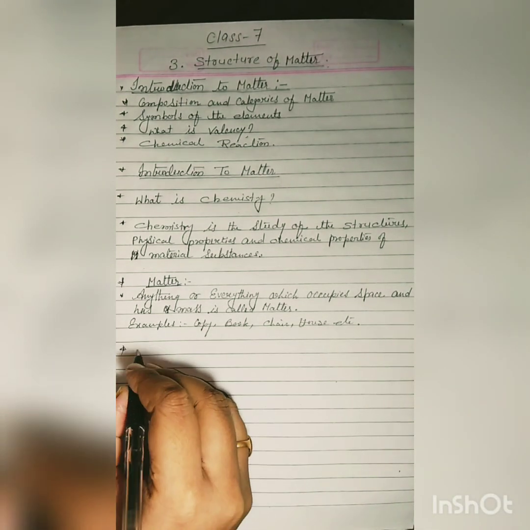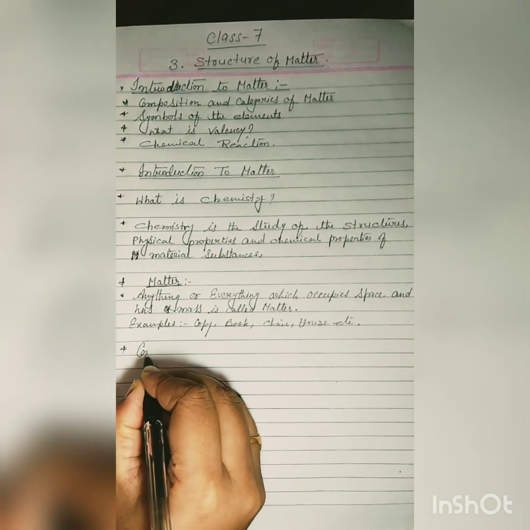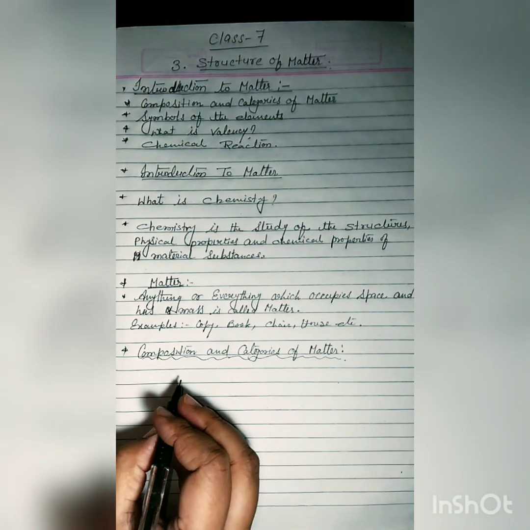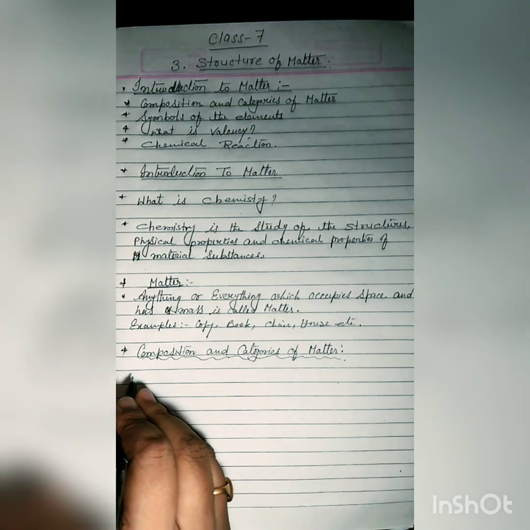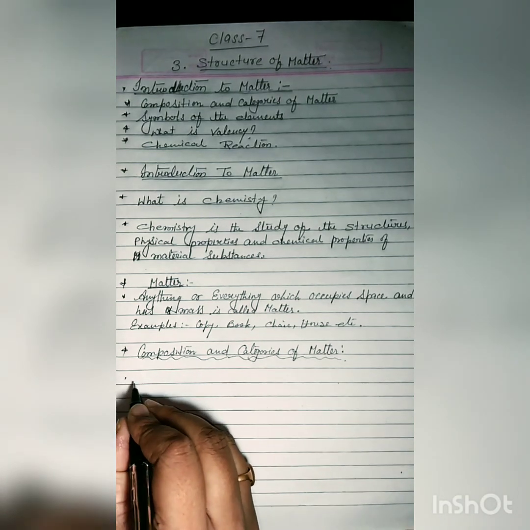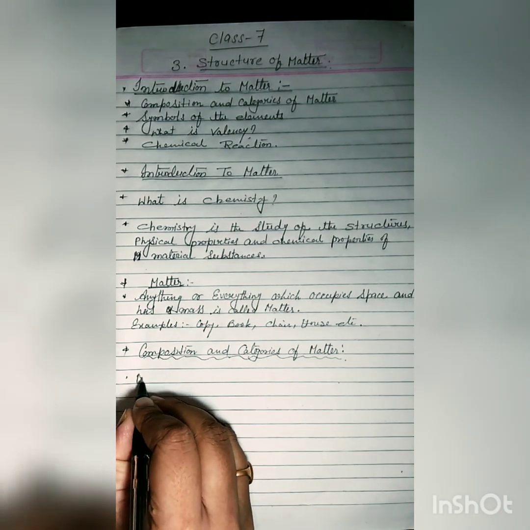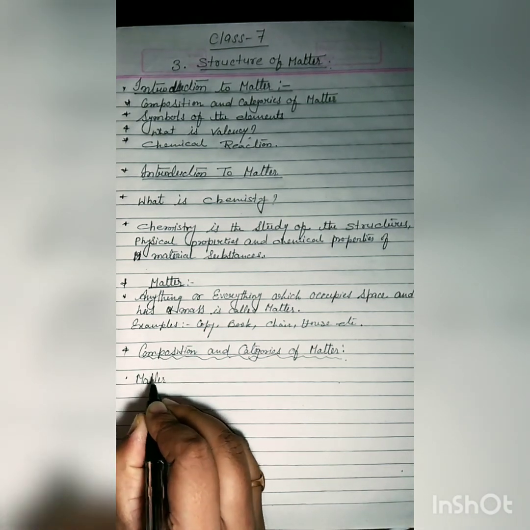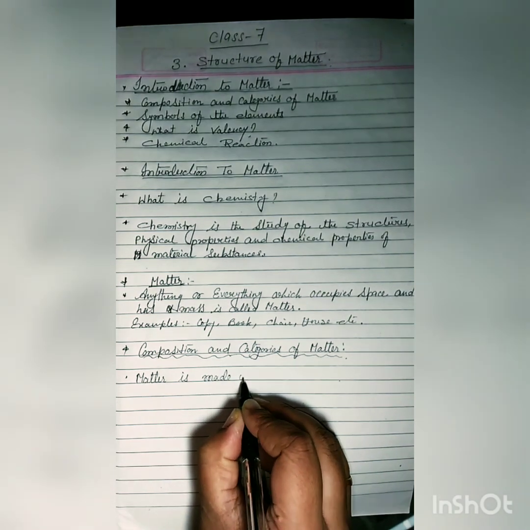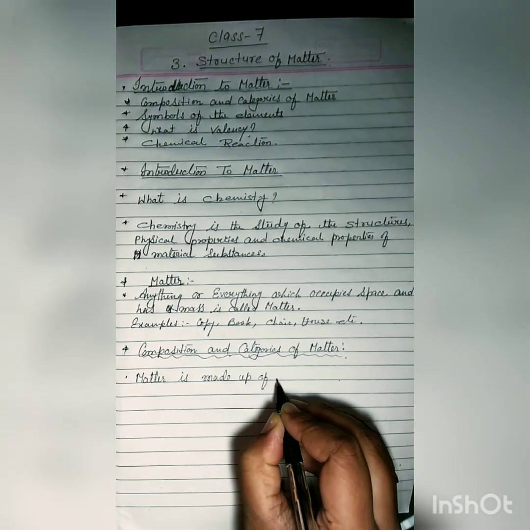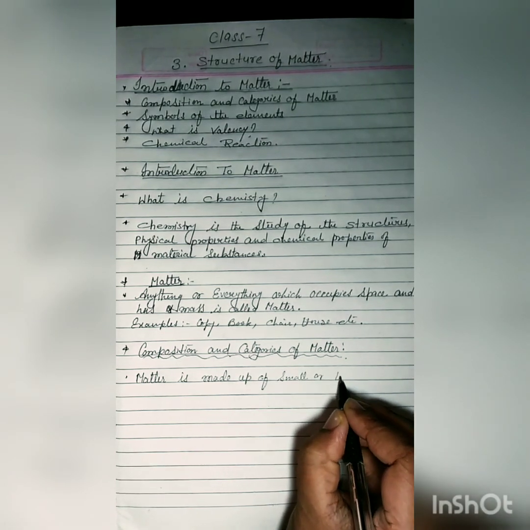Now the next point is composition and categorize of matter. So matter is made up of singular units called atom. Matter is made up of small or tiny particles.